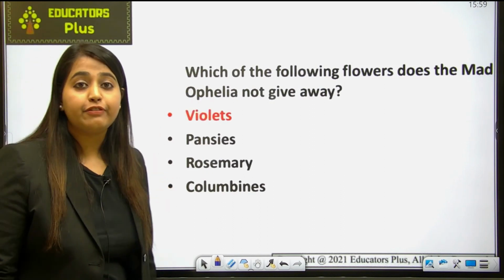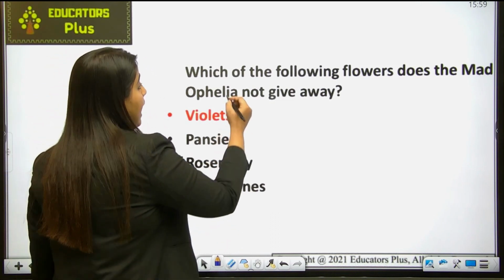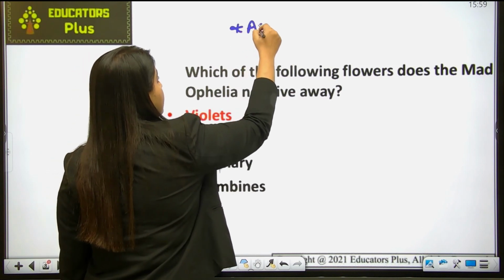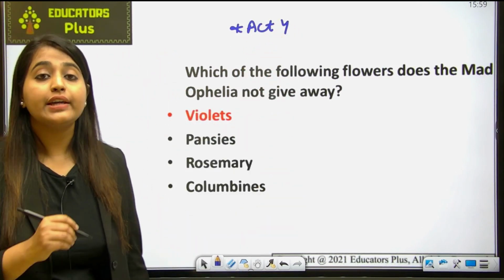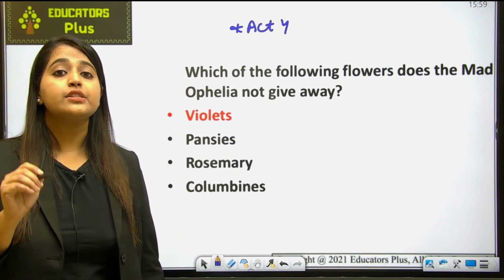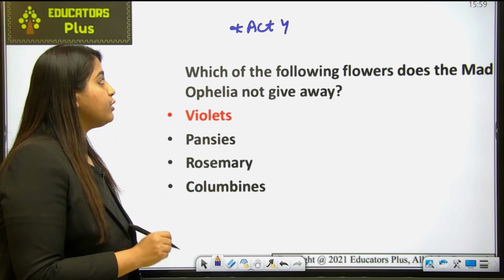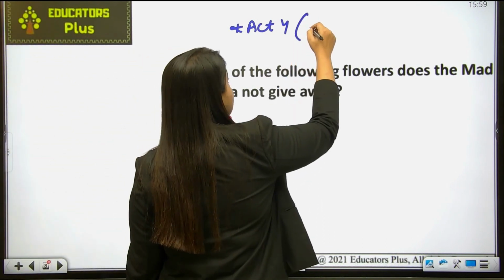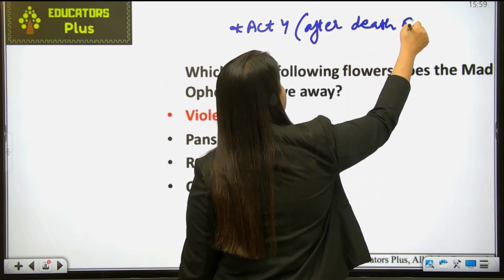The scene appears in Act 4, following the death of Polonius. And who was Polonius? Polonius was the father of Ophelia. This is after the death of Polonius.